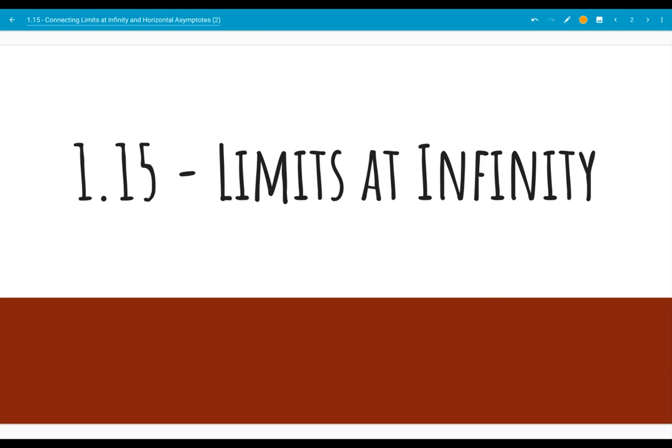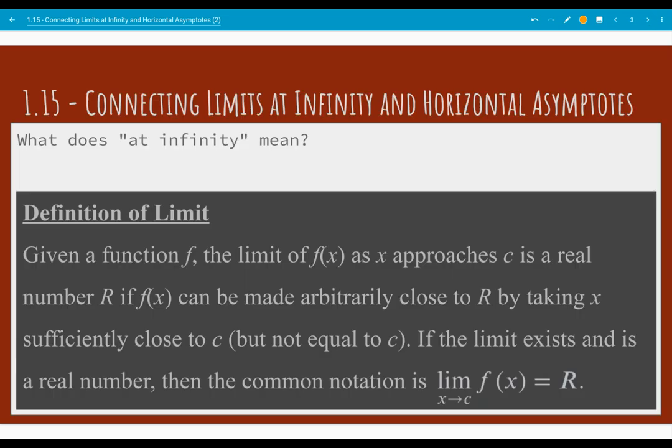We're going to take this idea of limits that we've been talking about so far and extend it a little bit and talk about limits at infinity. So first, let's talk about what at infinity means in terms of limits. This term at infinity is kind of a weird mathematical phrase. We can't actually be at infinity because infinity is essentially the idea of a number that's increasing without bounds.